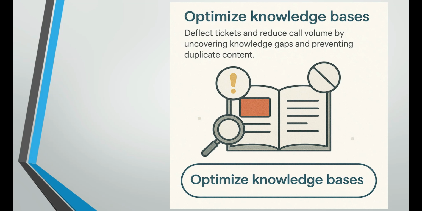Same thing: deflect tickets and reduce call volume by uncovering knowledge gaps and preventing duplicate content. For example, if duplicate tickets are being created, the backend application is ready to inform the user that a ticket was already created from your side, and that if there is any extra information, you can update the existing incident ticket. You need not create a new one.